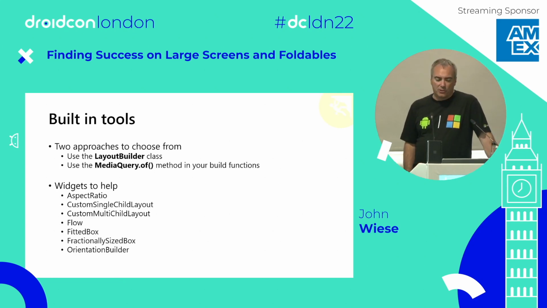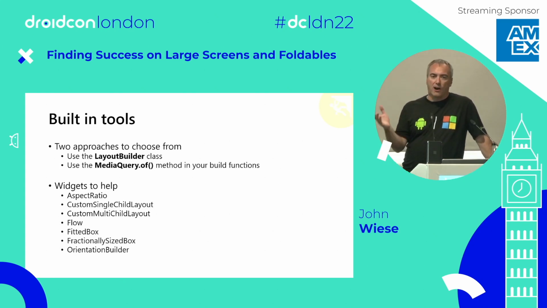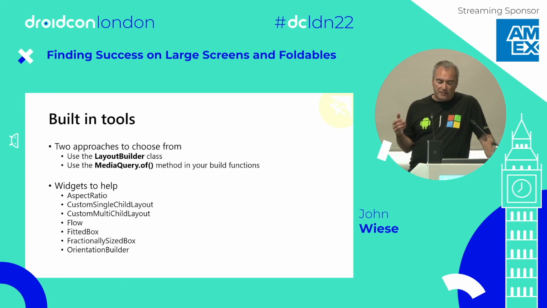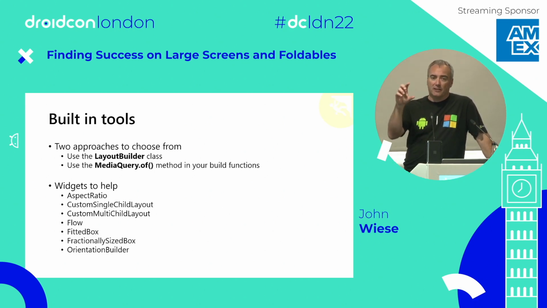So getting into some of the tools that you can use that are built into the framework. This is more specific to Flutter, but same concepts exist in the other frameworks. So if you're building a Flutter application, you have a couple of ways to think about how do you lay out your screen. Where do you put your widgets on the screen? So the first option is Layout Builder. Layout Builder is going to give you what's called a box constraints object. That box constraints is going to give you information about the screen that the object is on, and in particular, that exact widget. So that's where it differs a little bit from Media Query.